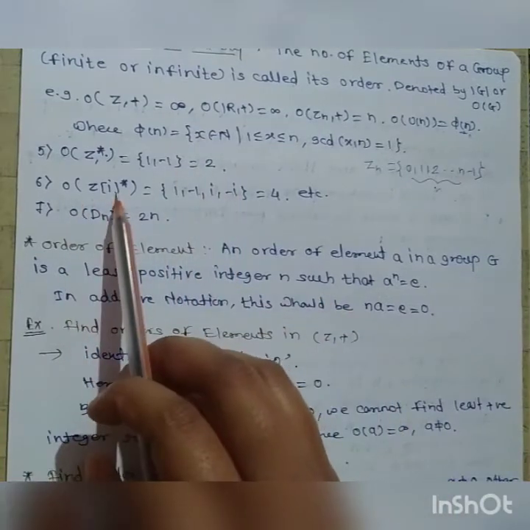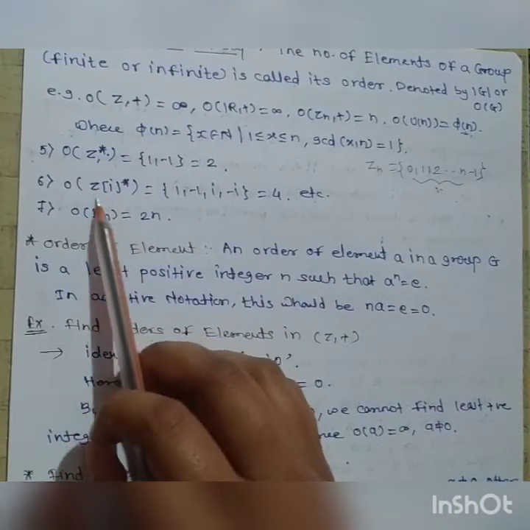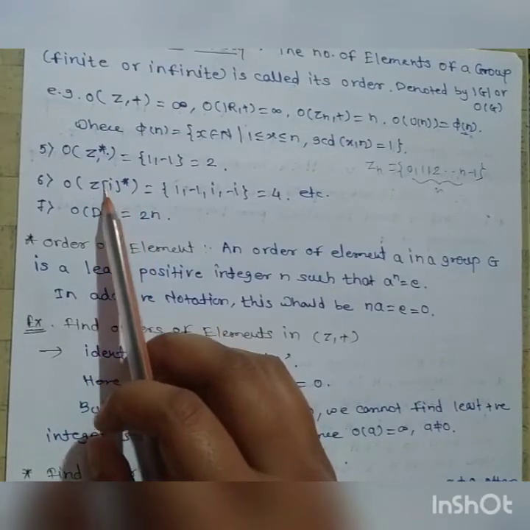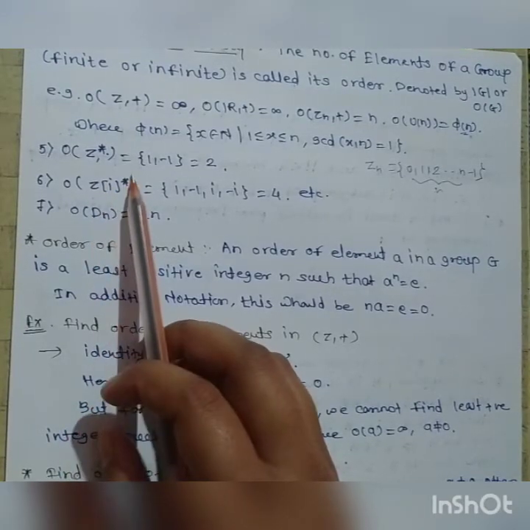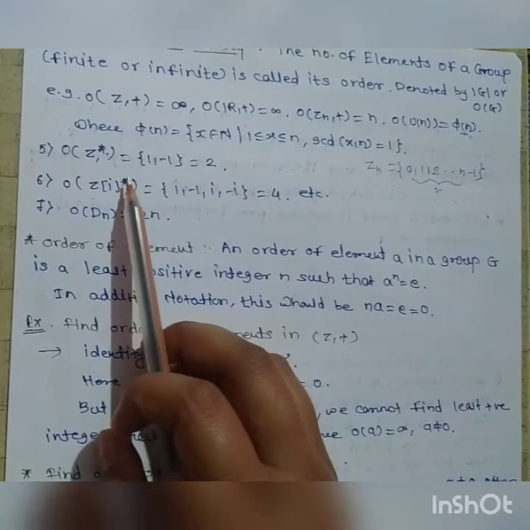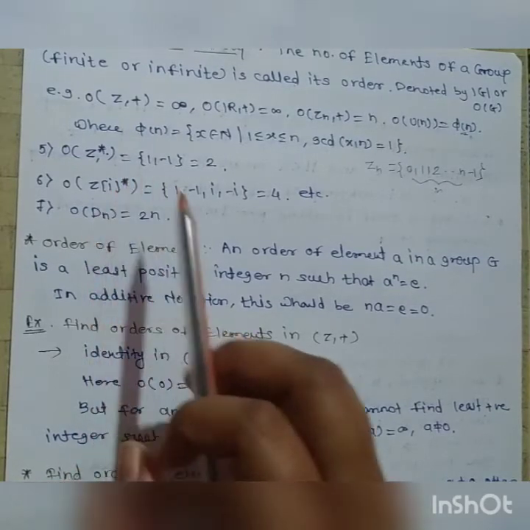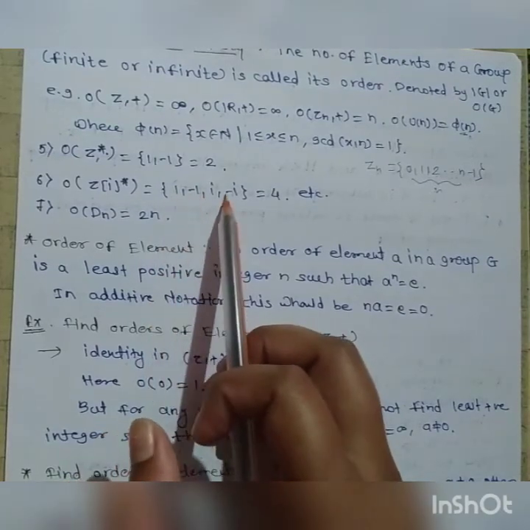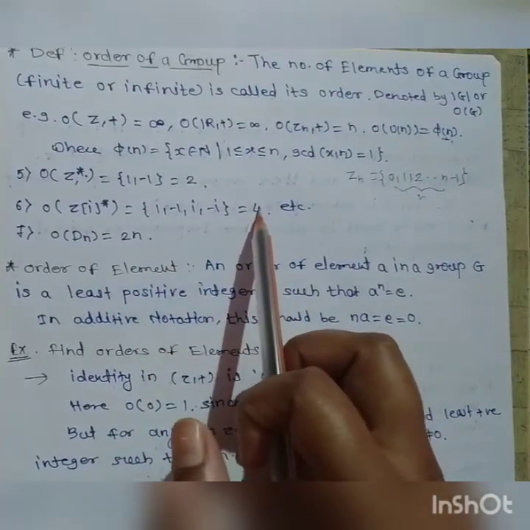Then order of Z[i] star. Z[i] is the set of Gaussian integers, and Z[i] star is the set of all those elements whose inverse exists in Z[i]. There are only 4 such elements: 1, minus 1, i and minus i. Therefore, its order is 4.